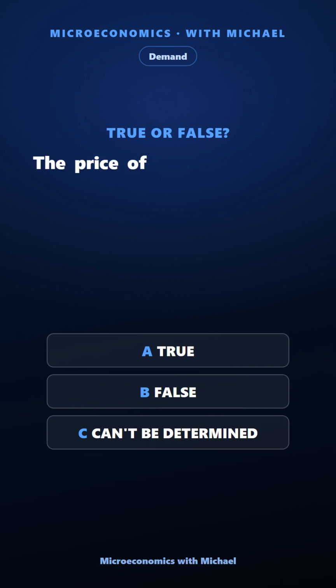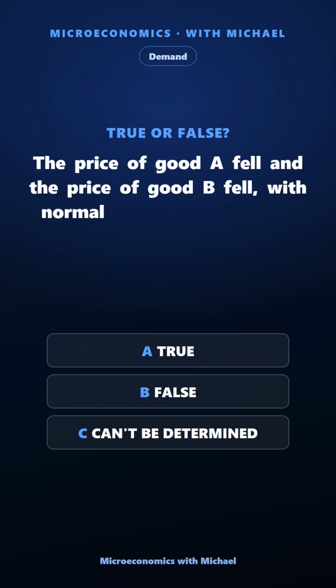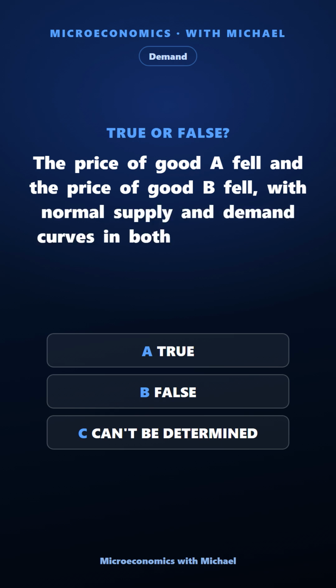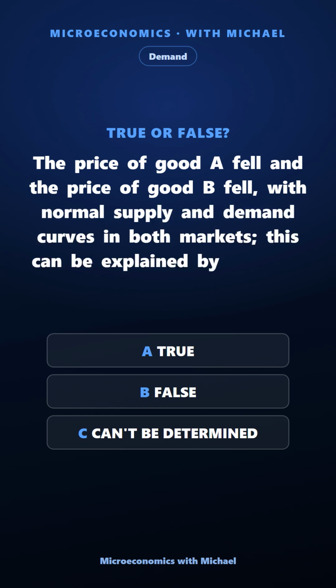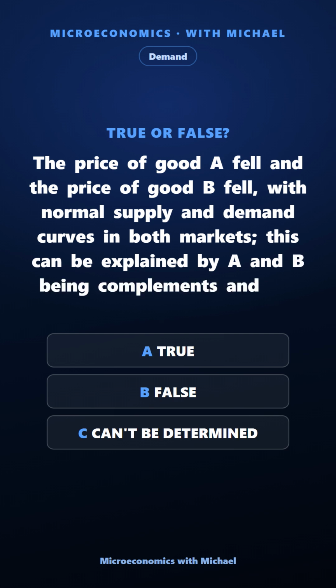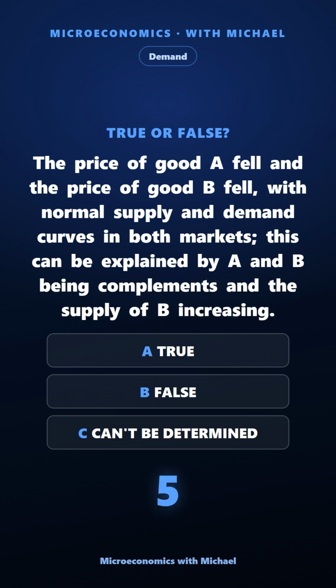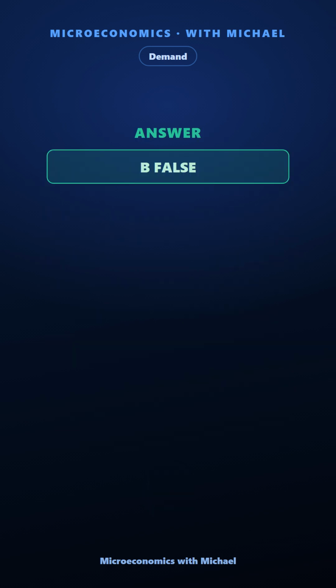The price of good A fell and the price of good B fell, with normal supply and demand curves in both markets. This can be explained by A and B being complements and the supply of B increasing. True, false, or can't be determined. The answer is false. Incorrect.